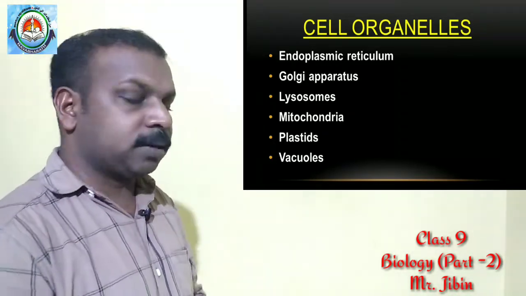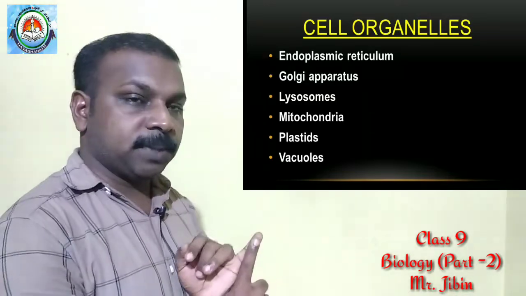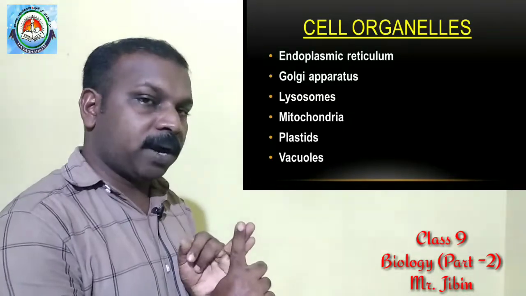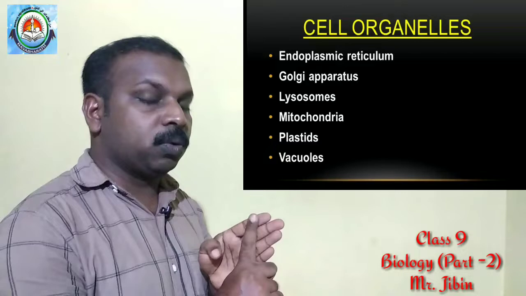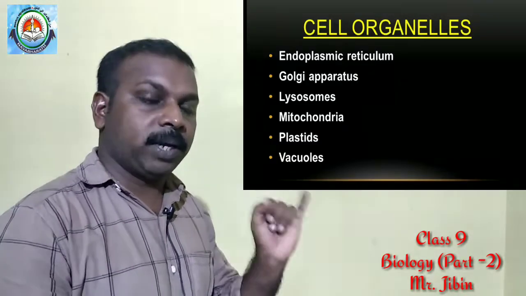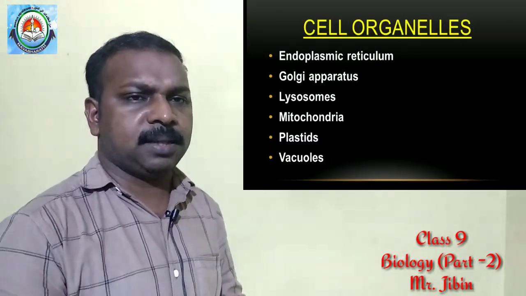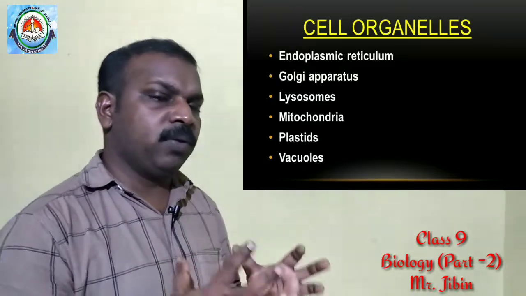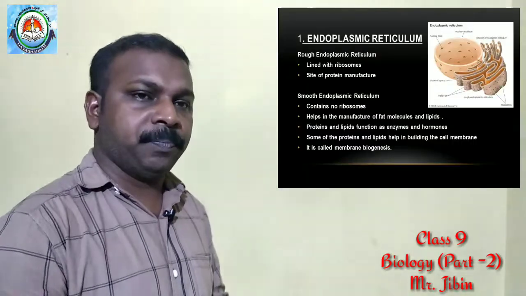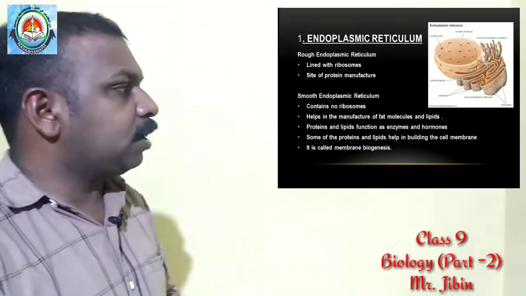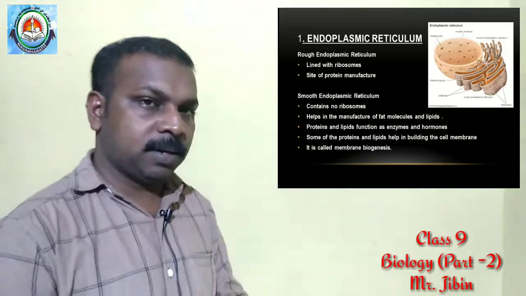Different cell organelles are there: endoplasmic reticulum, Golgi apparatus, lysosomes, mitochondria, plastids, vacuoles, and many others. Today we are going to discuss only four cell organelles. Endoplasmic reticulum, they are membrane bound vesicles, right?